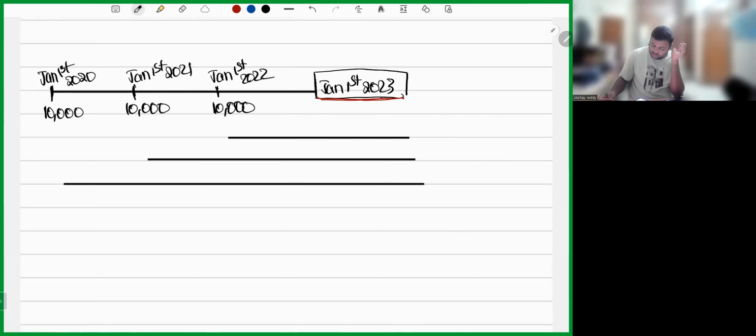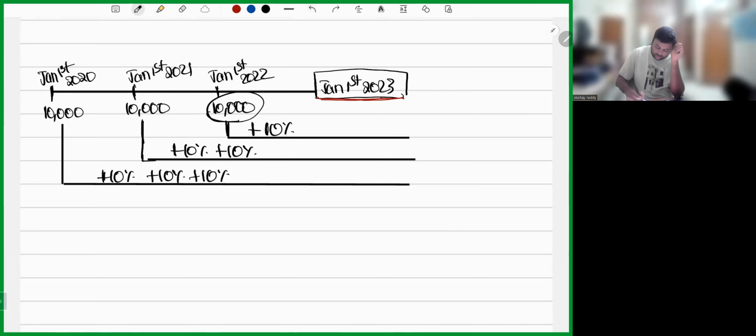Now here, my dear friends, if you are depositing for 3 years, you are going to get interest for all the 3 years. So for this 10,000 you will get interest 2 times, plus 10% plus 10%. For this 10,000 you are going to get interest 3 times, so plus 10% plus 10% plus 10%. Or you can even do 10,000 into 1.1, 10,000 into 1.1 whole square, 10,000 into 1.1 whole cube.